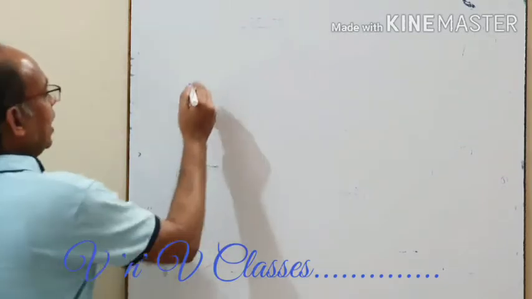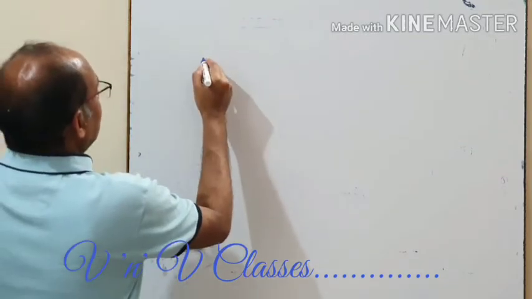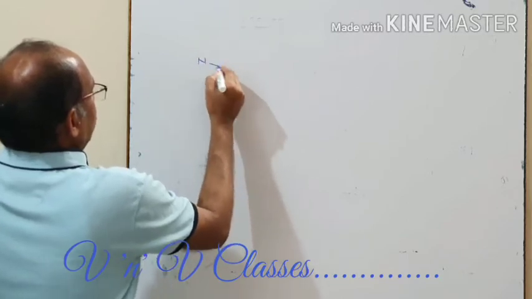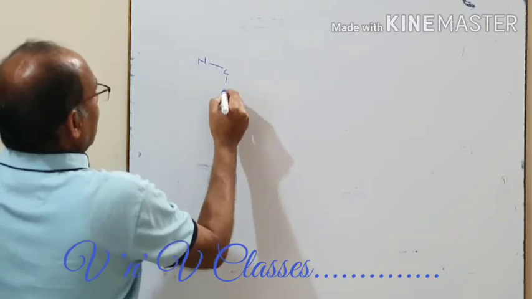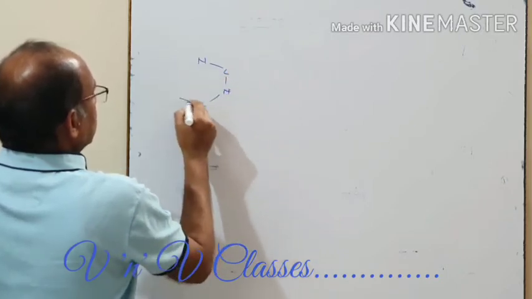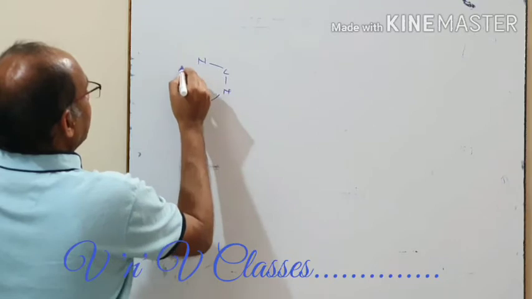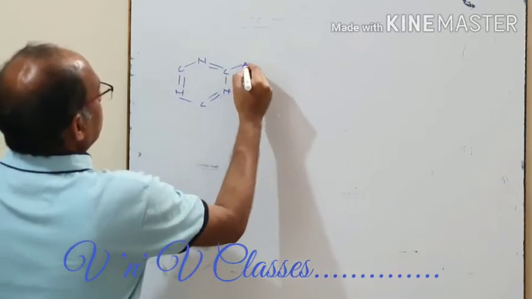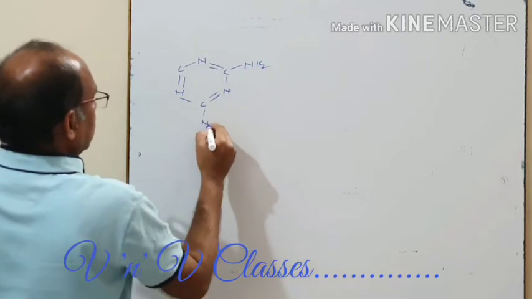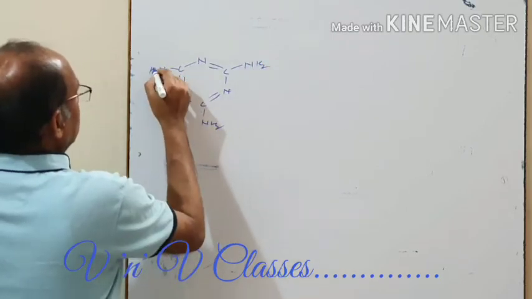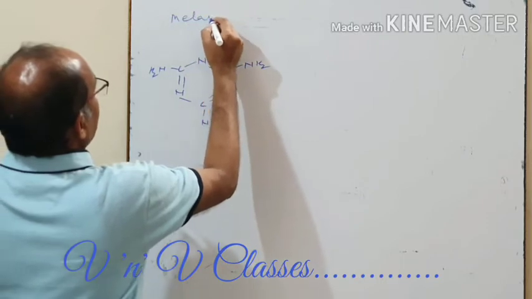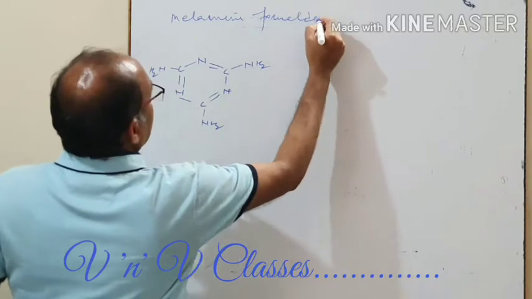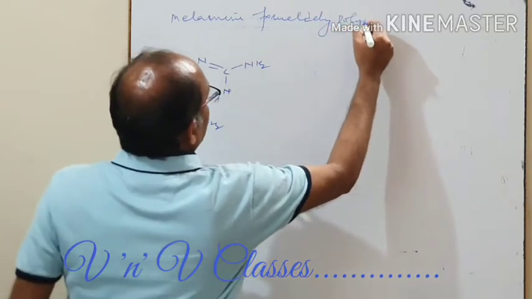Now, what is this melamine formaldehyde? This is the structure for melamine. You see now. I am talking about melamine formaldehyde polymer, and this is the structure for melamine. This is melamine. You see now? So here I am talking about melamine formaldehyde polymer. Now what do you find?